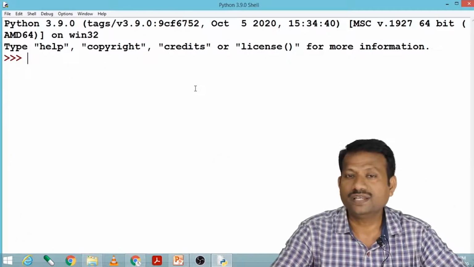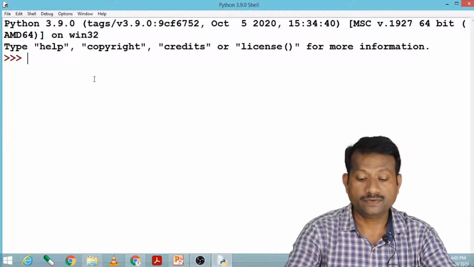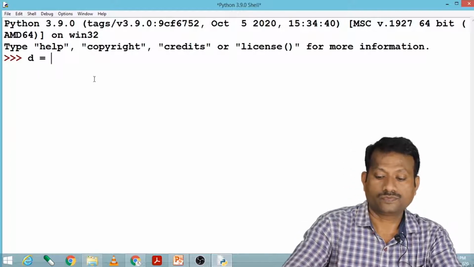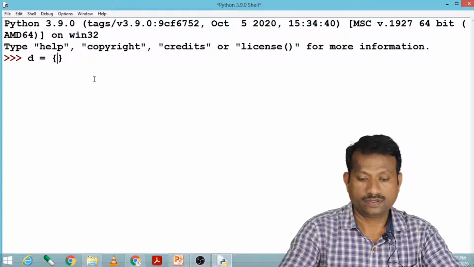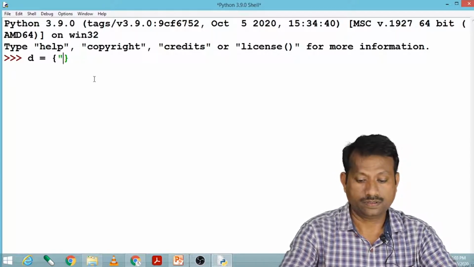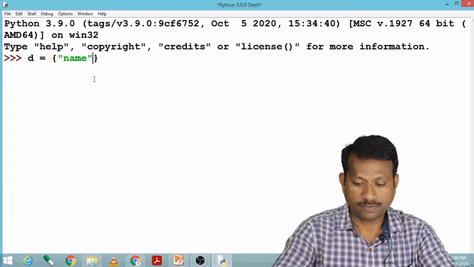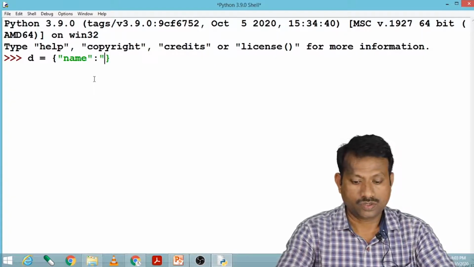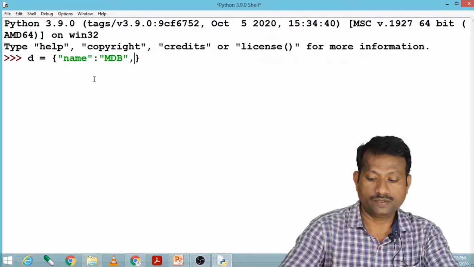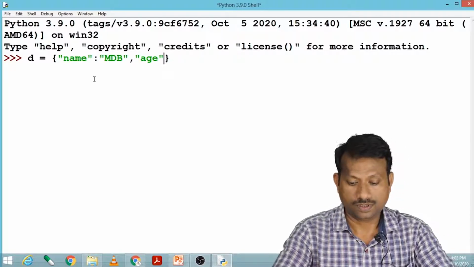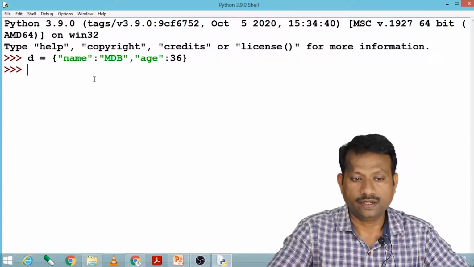Now the last data type in Python is dictionary. Let us define a dictionary. So D equals to, it is defined in curly braces, name, it is indicated by colon, so it's MDB, comma age, again colon, let us say 36, and here enter.